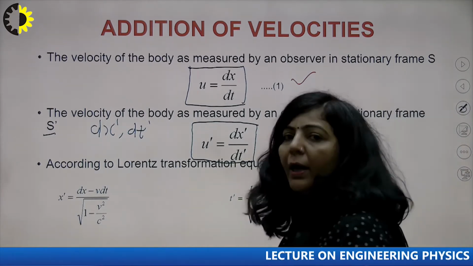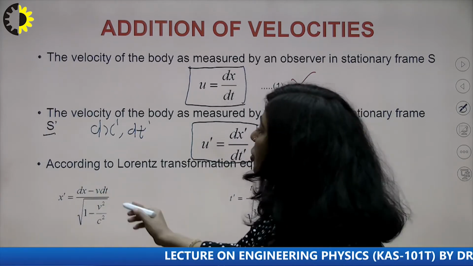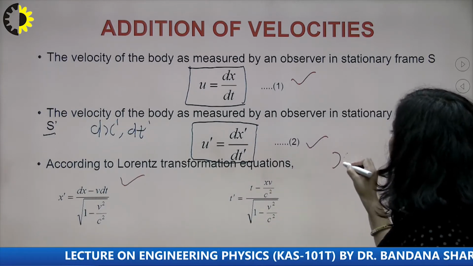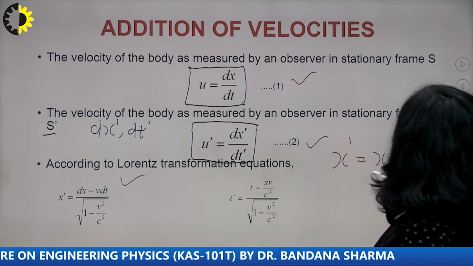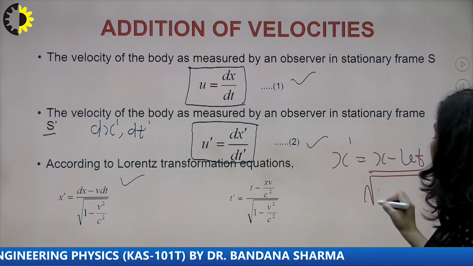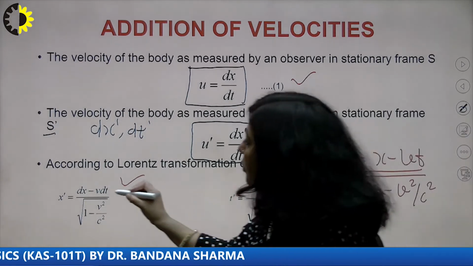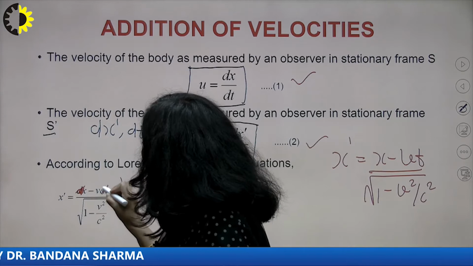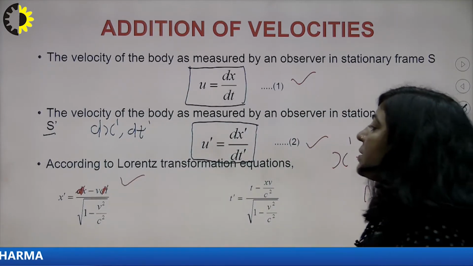So you know, according to the Lorentz equations, if x is the direction of motion, then x dash will be equal to x minus vt upon root 1 minus v square upon c square.